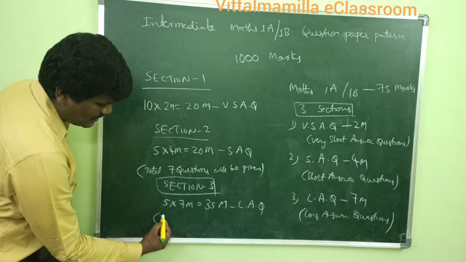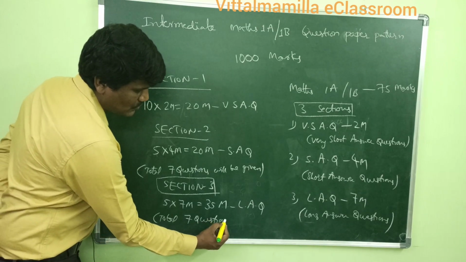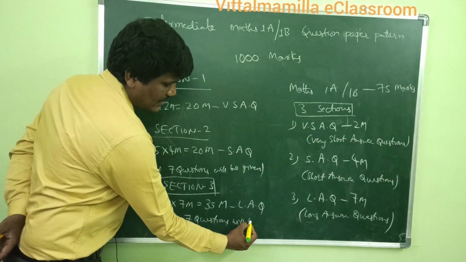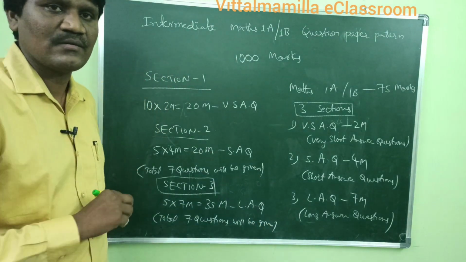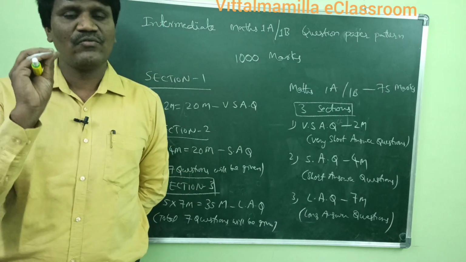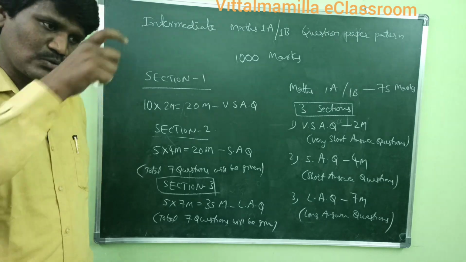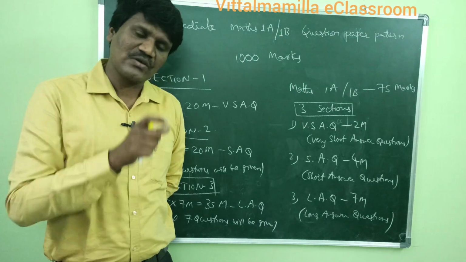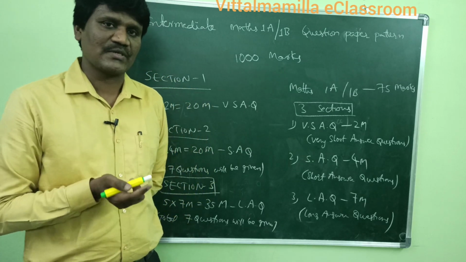Here also a total of 7 questions will be given, so 2 are choice. Out of 7 you should answer only 5 questions. There is no internal choice and all. Out of 7, as per your wish, you can answer any 5 questions.